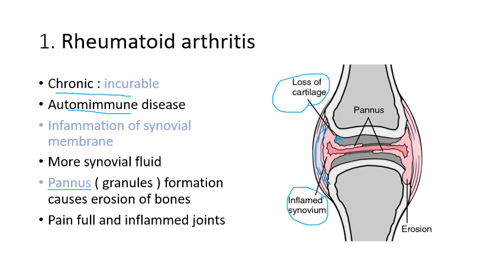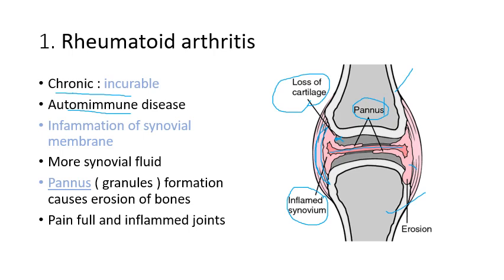It also gets inflamed. That means it is getting swelled up. So there is excessive secretion of synovial fluid inside that, and that results in the formation of some granules, and these granules are known as pannus. Okay, so it forms granules called pannus, and that pannus, whenever there is a bone movement, let's say this bone and this bone are moving, right? So this pannus, because it has a granule-like structure, will create friction between these two bones, resulting in the erosion of the bone.